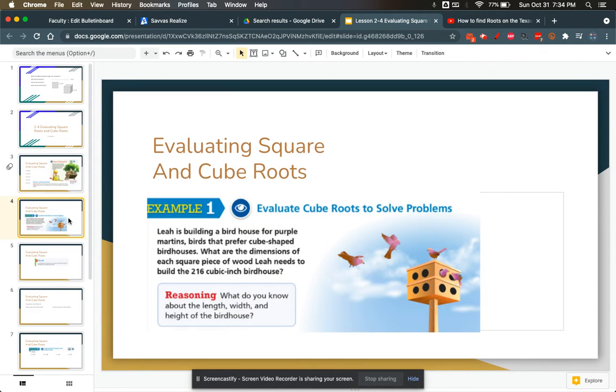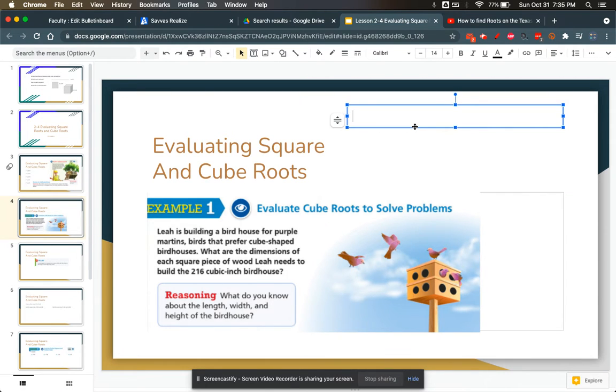Okay. Now looking at a cube unit, you've got a birdhouse, and we're talking about the volume, the space inside. How much space do those birds have all around and inside that birdhouse? Okay, that's cubic units because volume is length times width times height. Now, without a calculator, finding a cube number is not that hard as long as it is a perfect cube.